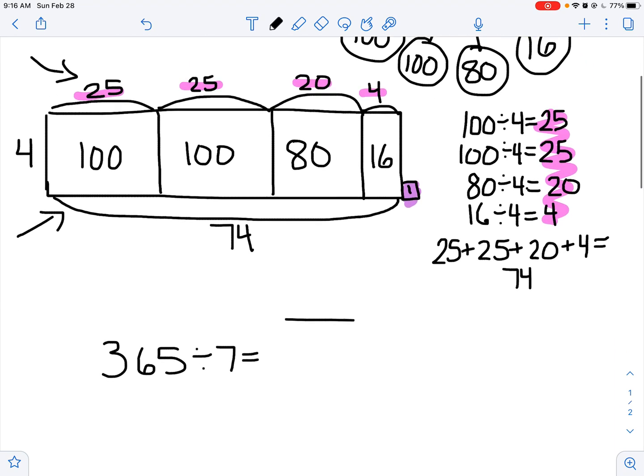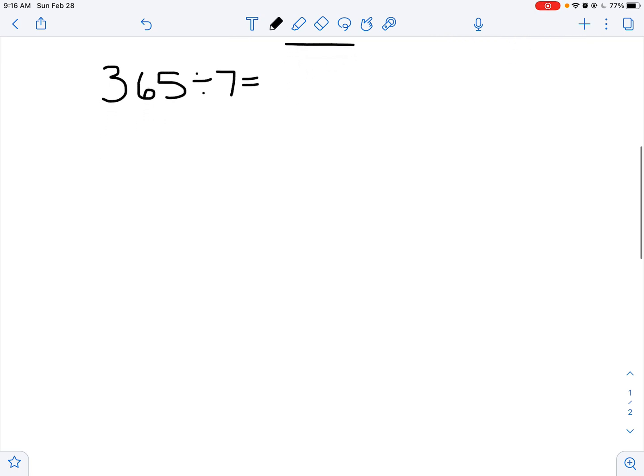Let's take a look at one more example. This is kind of a neat one because this is a real life example. There are 365 days in a year, and there are 7 days in a week. And if I do this division problem, we're going to find out how many weeks are in a year. Okay, so once again, I'm going to set up my bond. You don't have to make a number bond. If you are confident and comfortable in just using your area model, a number bond isn't necessary, but I've noticed a lot of you like to use it, so I'm going to model that.